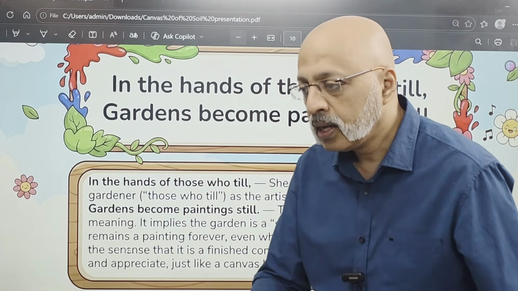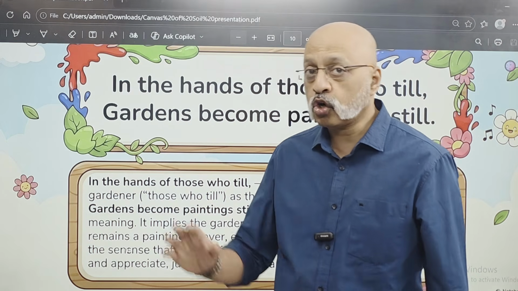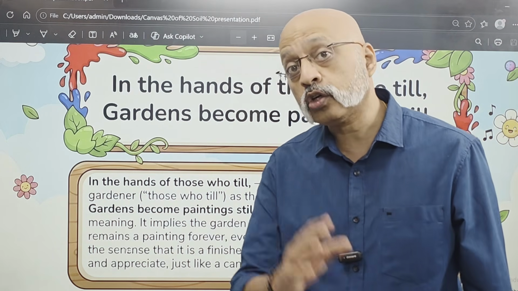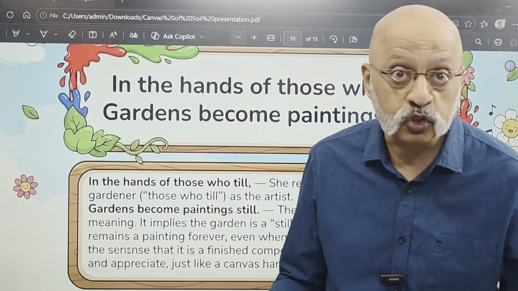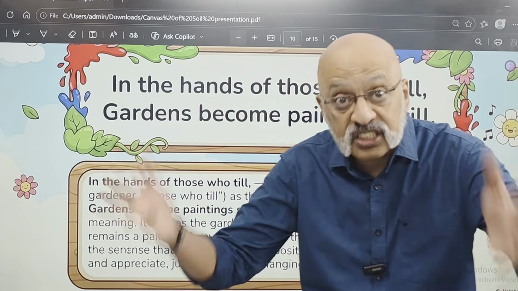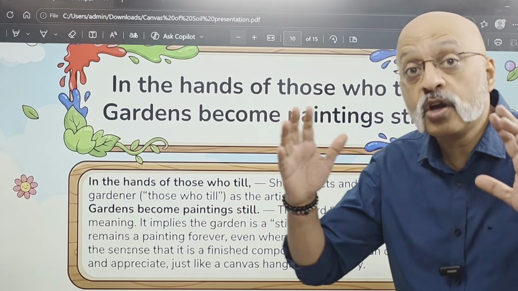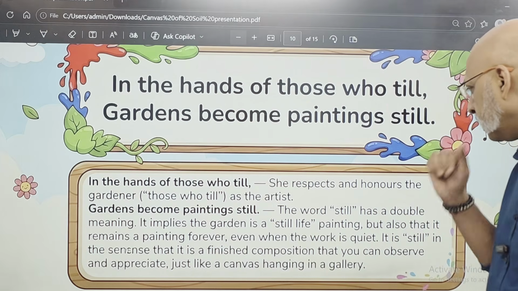Like, for example, he worked in the daytime, 6 o'clock he will go home, but 6 o'clock till the morning when he comes back, it will still be having a life of its own. It does not disappear. It stays there, right? So that's what is the meaning of still, right?